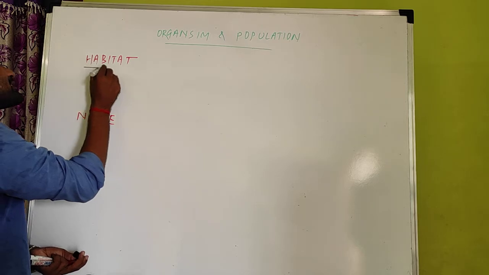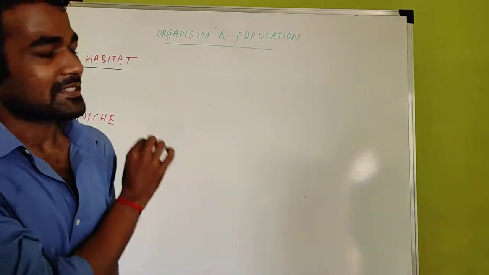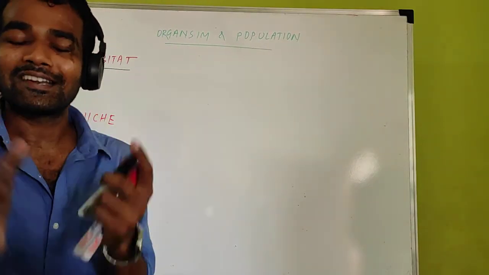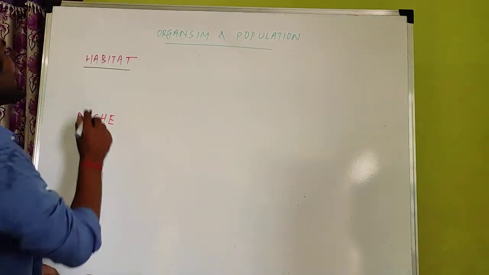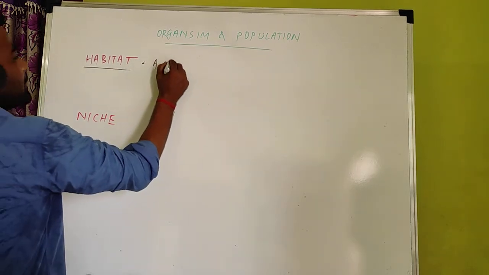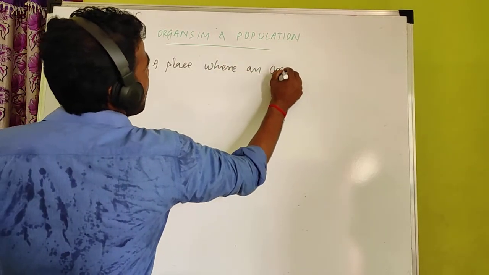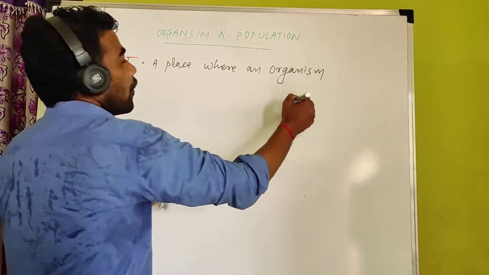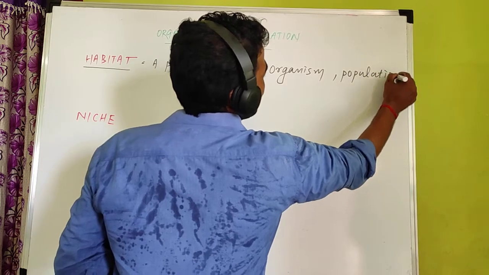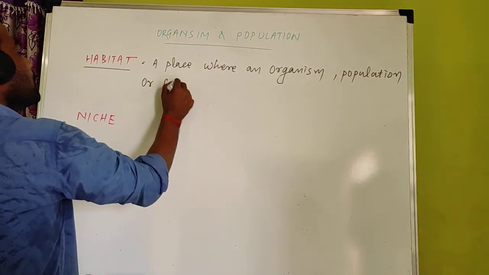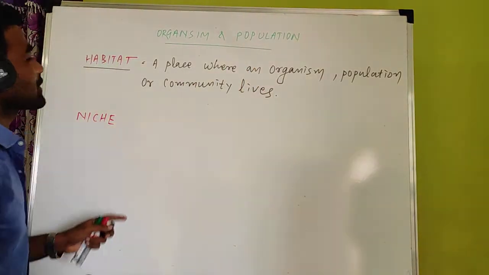First, come to habitat. What is habitat? The definition of a habitat: habitat is a place on the earth where one organism, population or community lives. Habitat is nothing but a place where an organism, or population, or community resides or lives. That is called a habitat.